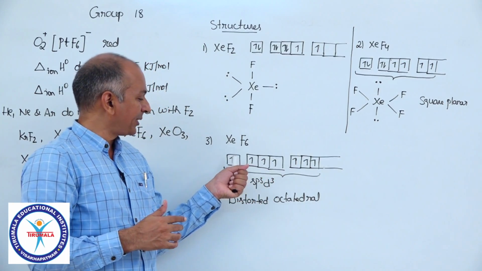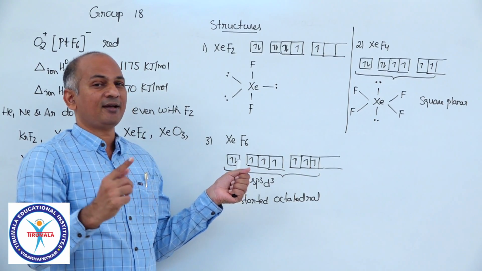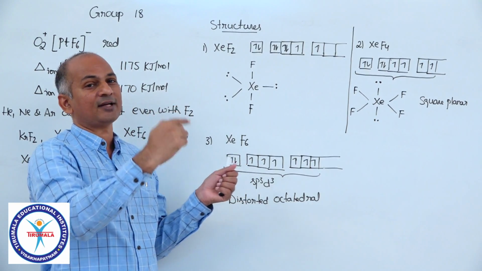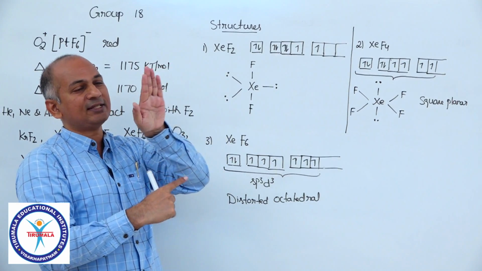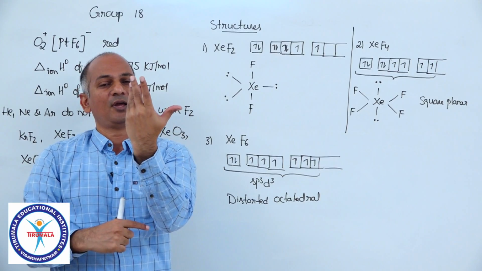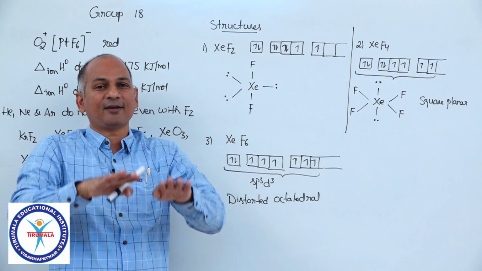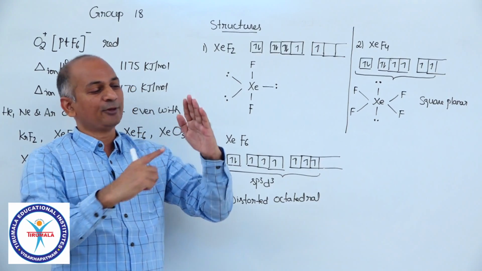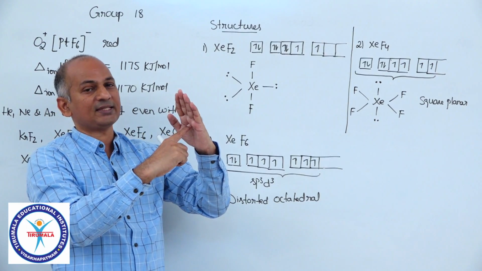Now the lone pair present here, a single lone pair, is projected onto any particular triangular face. It is like this. This is one triangular face, this is second, this is third, this is fourth. So above the center we have 4 faces, below the center we have 4 faces. So this lone pair is projected onto any one particular face.